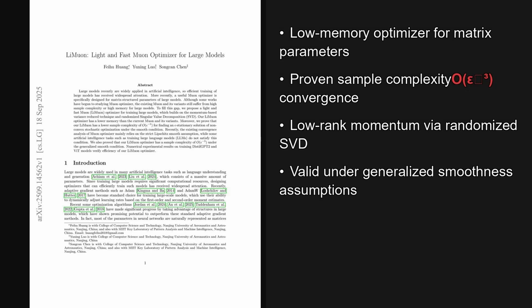Wrapping up, 2 takeaways stand out. LiMuon reaches epsilon to the -3 sample complexity while cutting state memory through low-rank randomized singular value decomposition, and it keeps those gains under generalized smoothness, which better matches real training. The broader implication is leaner, scalable optimization for language and vision models.